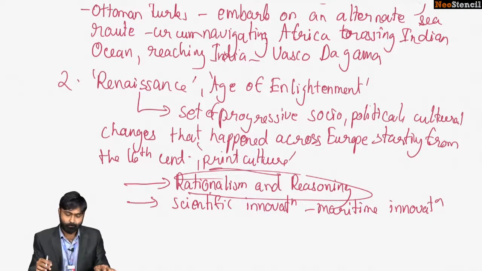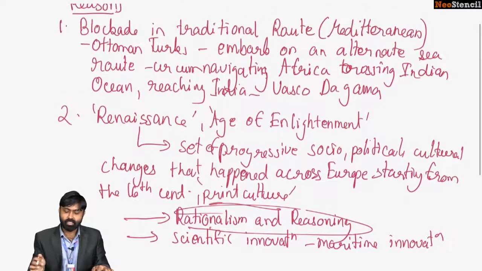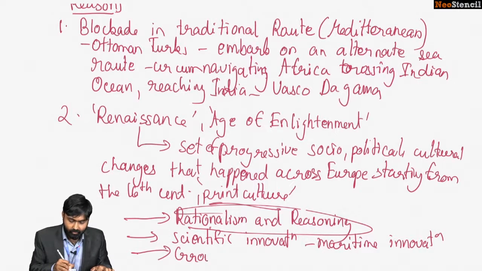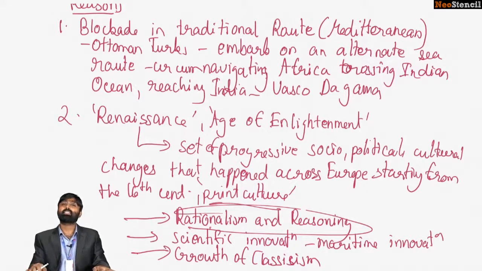Now, what else can you say? Along with it, there was a growth of classicism. Classicism is a renewed interest in the traditions of the medieval eras. This did not mean revivalism. It was a renewed interest in those traditions, especially with regards to painting, architecture, etc. That is how many styles emerged. Classicism re-emerged during this time, along with the Renaissance.